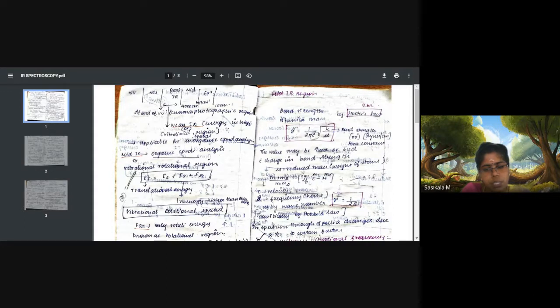Then instrumentation, parts of instrumentation, sampling techniques, types of instrumentation, dispersive and interferometric IR, the mechanism behind the function of instrumentation, and applications. All we have discussed, right?